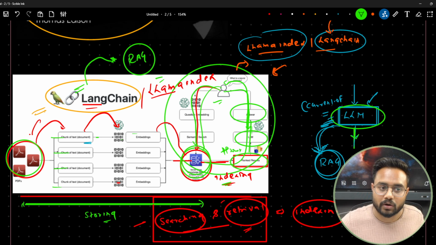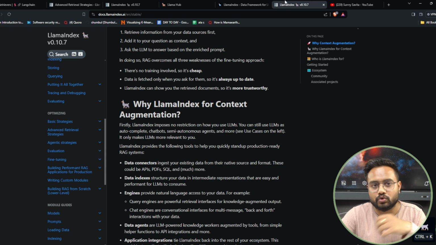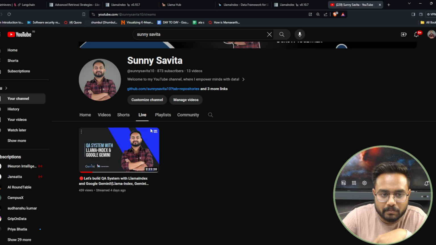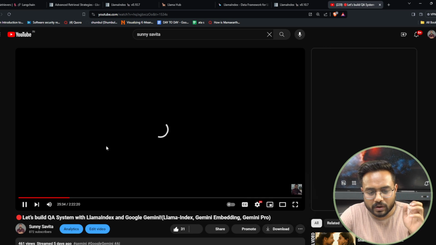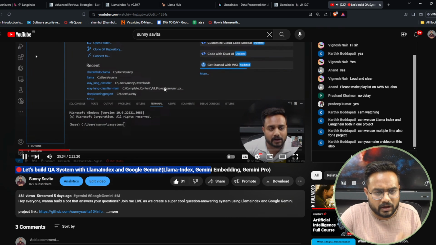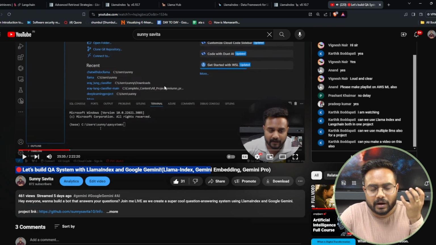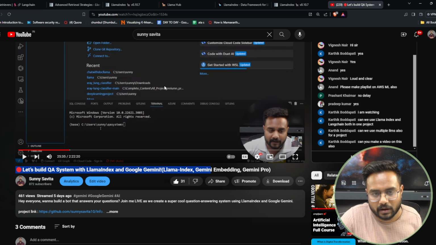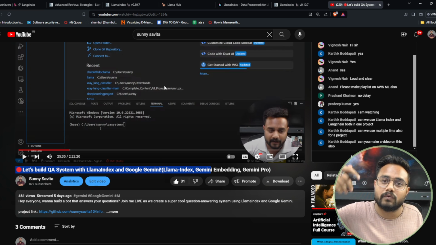Okay, LangChain along with the Llama-Index. Now if you look into my YouTube channel, guys, I've created one application just by using the Llama-Index and Google Gemini. Here you can see the complete detail. Here I haven't used the LangChain. So yes, Llama-Index also has those components, but not up to the mark, not for bigger applications.